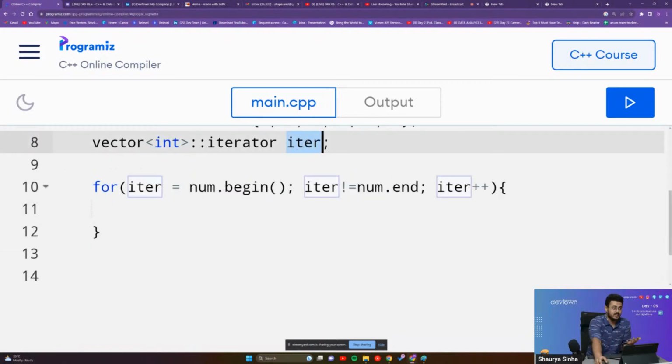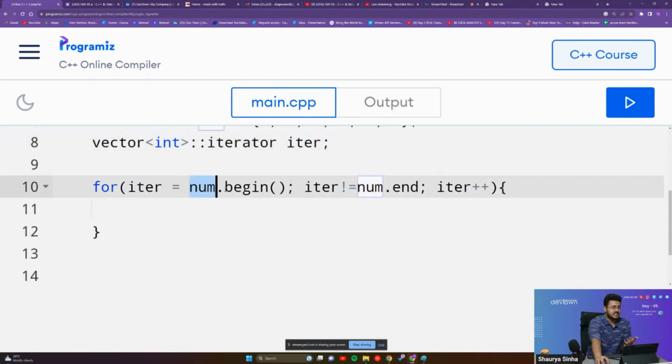I'm creating a pointer called iter. Initially, the iter is equal to num dot begin. Now num dot end points to a particular location after the vector. So num dot end is not a part of the vector. Are you guys able to understand this? Please let me know. It is pointing to something at the end of our vector.